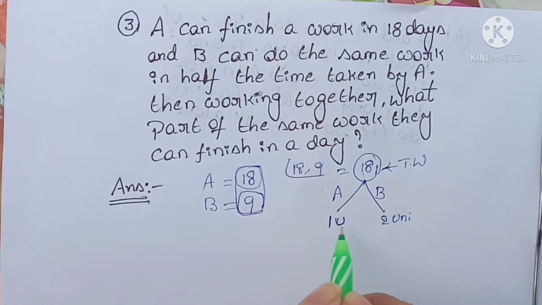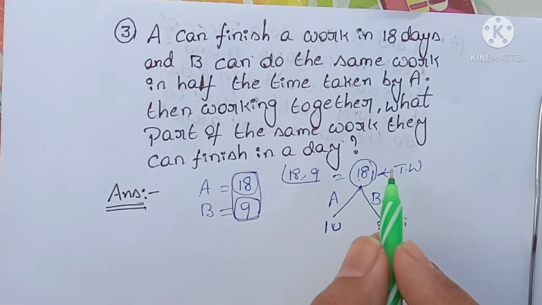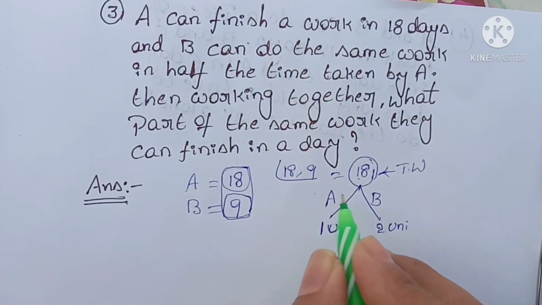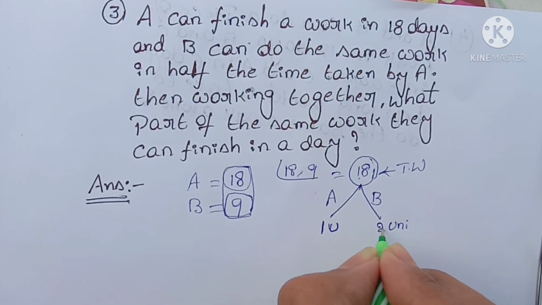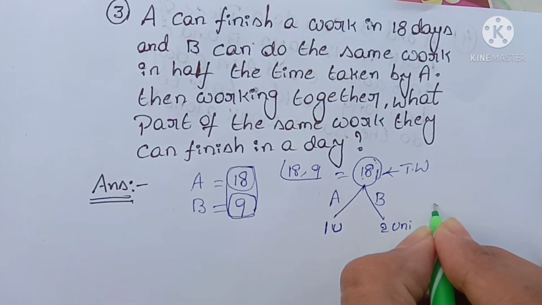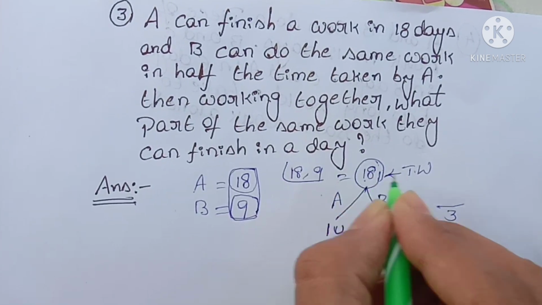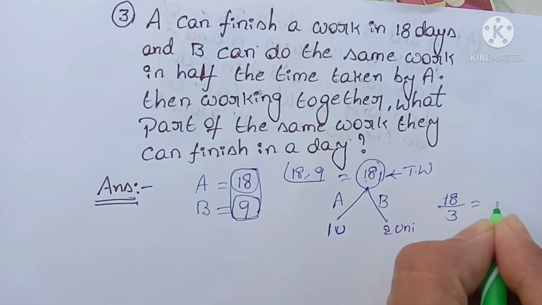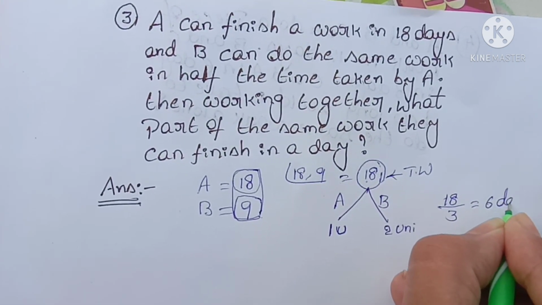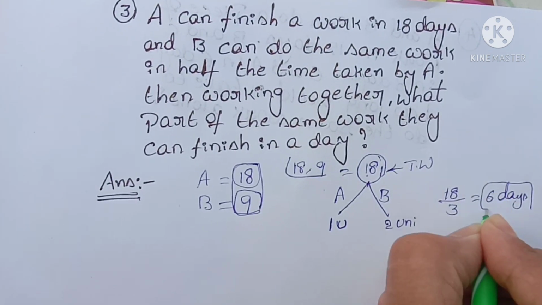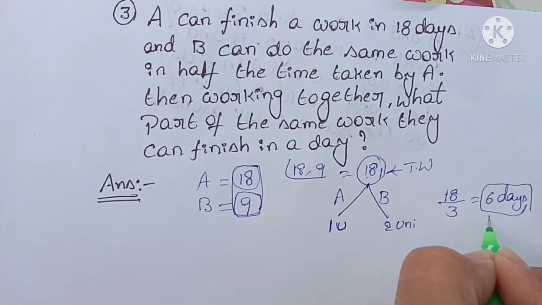Both can do the work in how many days? Total 2 plus 1, that means 3. Total work 18 divided by 3 is equal to 6 days. Both can finish the work in 6 days.